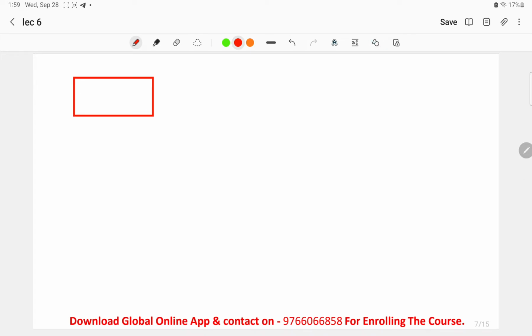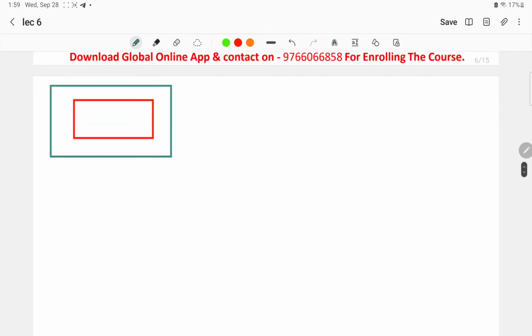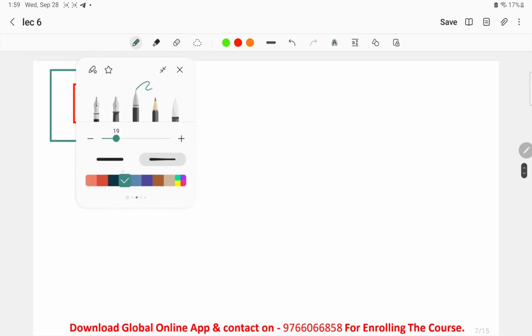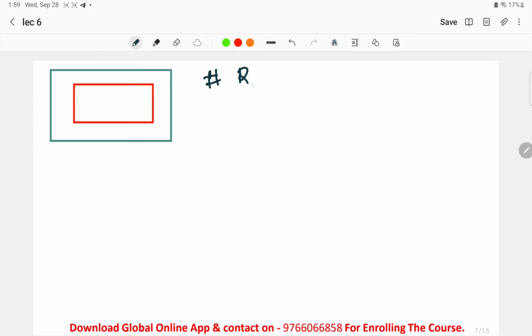They can tell you that one particular road or path is placed outside of the rectangle. This red color is the rectangle, and this outside path or road is outside the rectangle, and they can ask you questions. I'll give you two cases here. The first case is the road from outside.